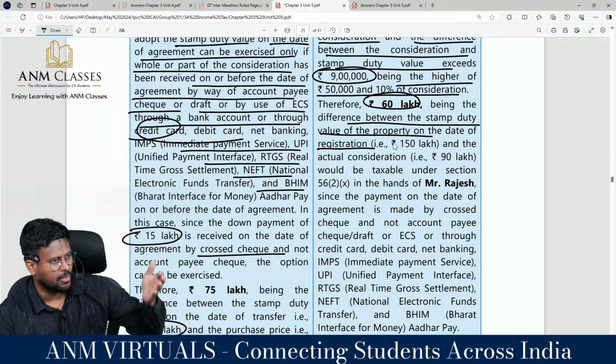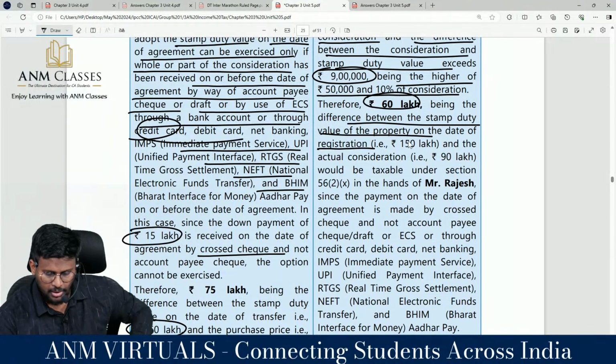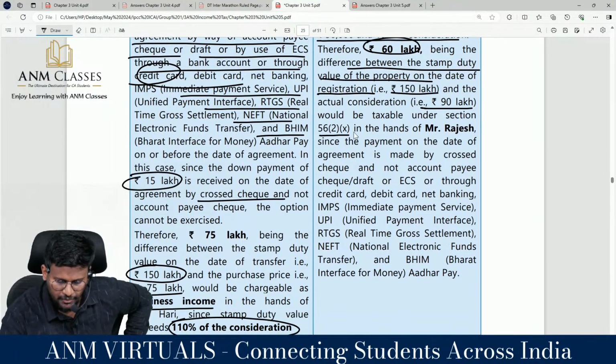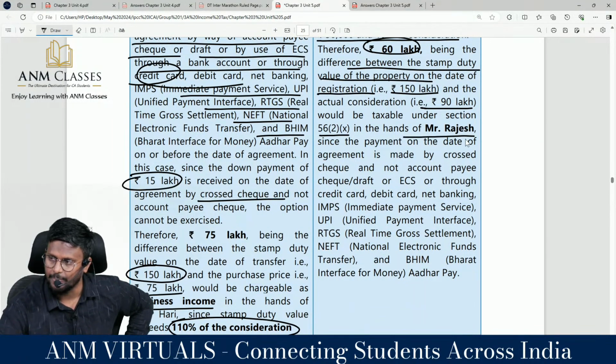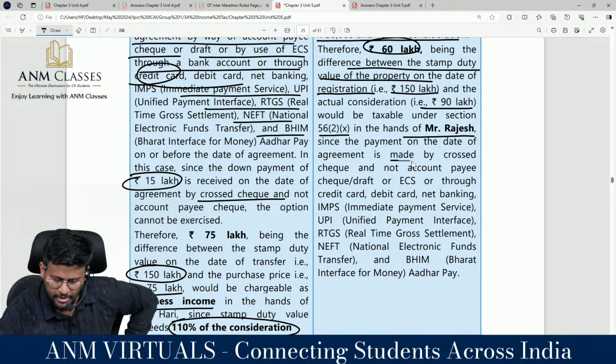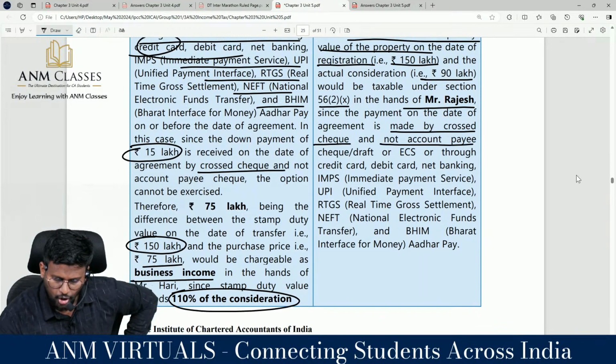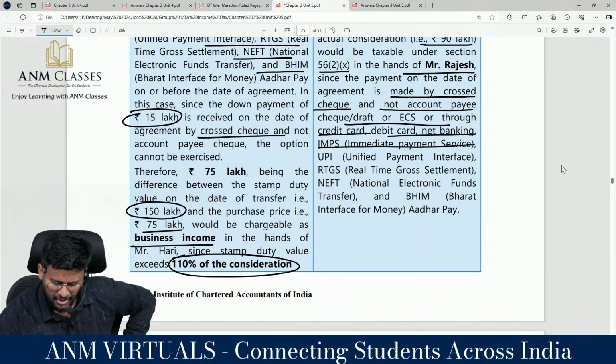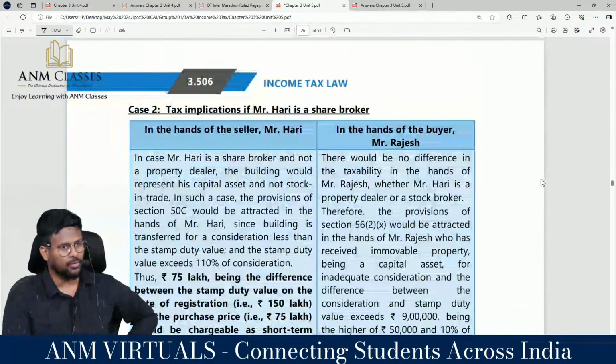Yes sir, the option is not available because the condition has not been satisfied. So 150 lakh less the actual consideration would be taxable under section 56 subsection 2 clause 10 in the hands of Mr. Rajesh. Since the payment on the date of agreement is made by cash and not by account payee cheque or account payee bank draft or electronic clearing system or through credit card, debit card, net banking, IMPS, correct? All those things, whatever you know, you write. Are you ready with me?